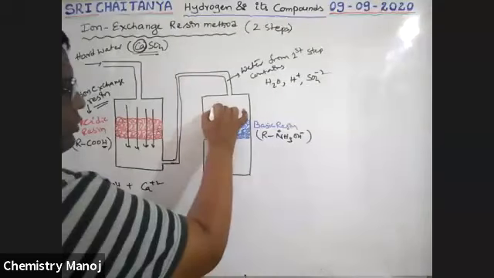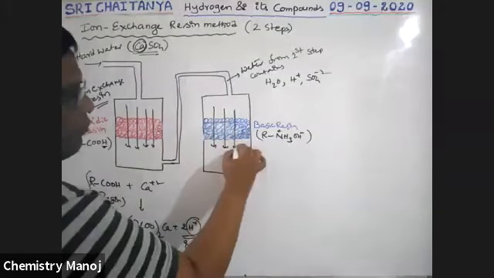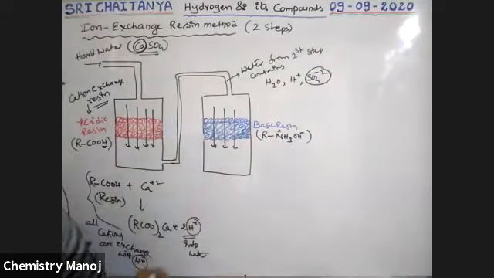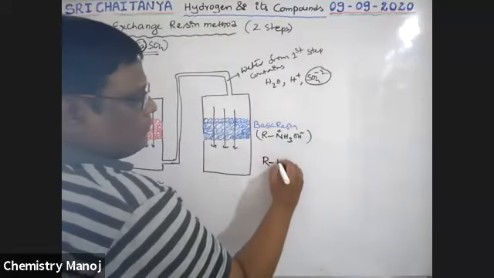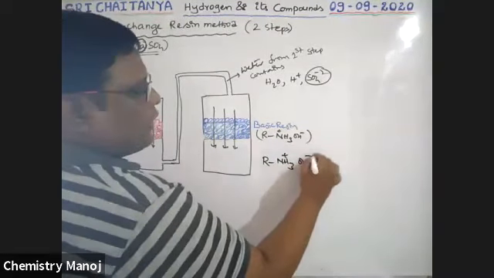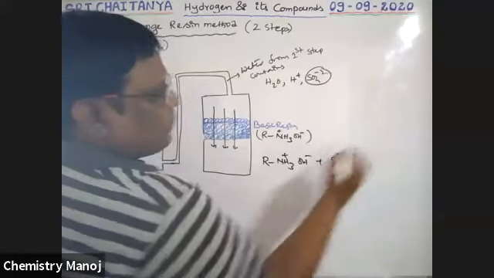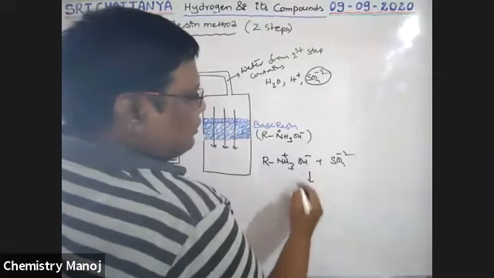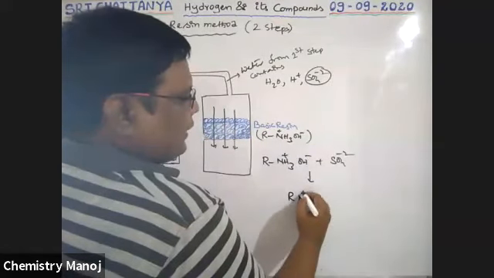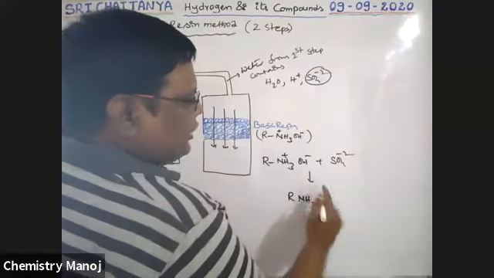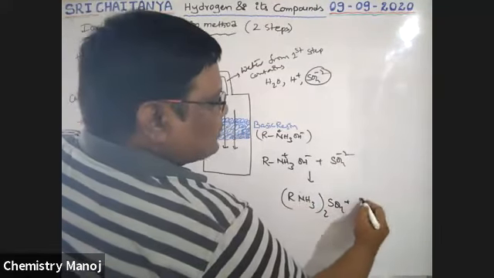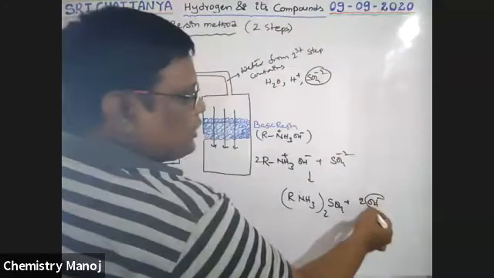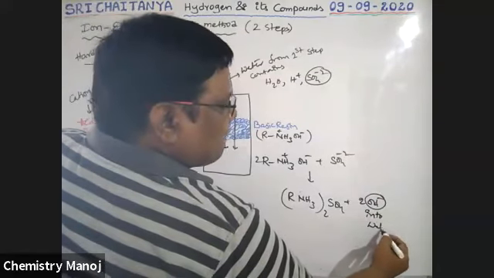Now this water enters and passes through the basic resin. So all the available SO4 minus 2 ions are exchanged with OH minus ions. See here, the R NH3 plus ion, with OH minus ion, interacts with SO4 minus 2 ions. That is from water. Now it converts into (R NH3 plus) twice SO4 minus 2, and 2 OH minus ions are coming out into the water.